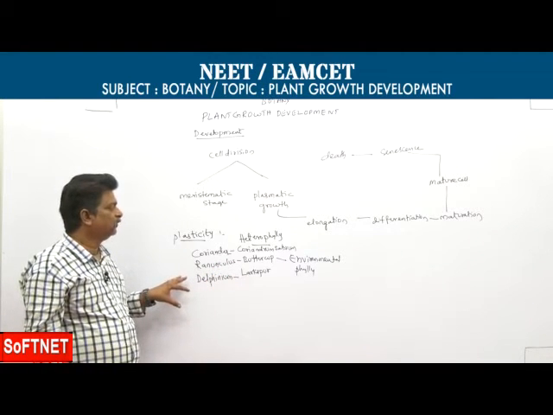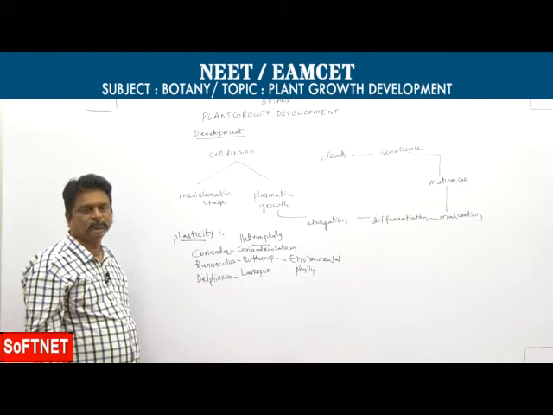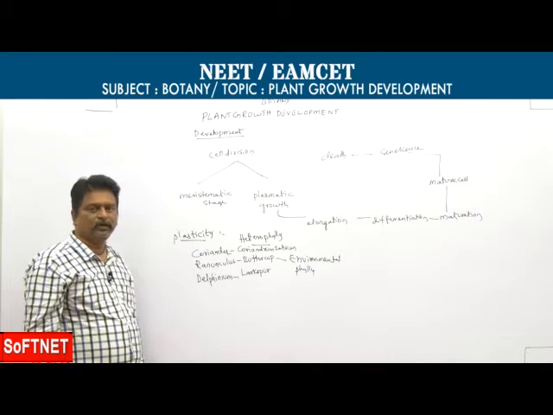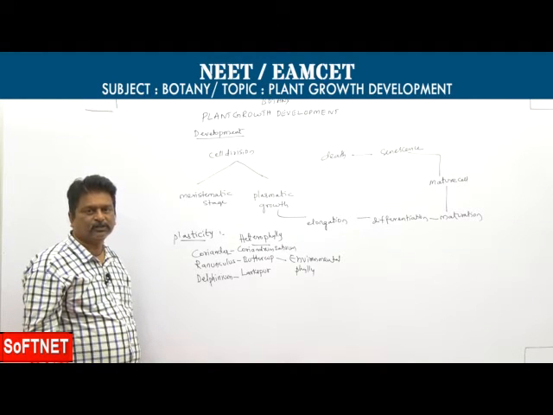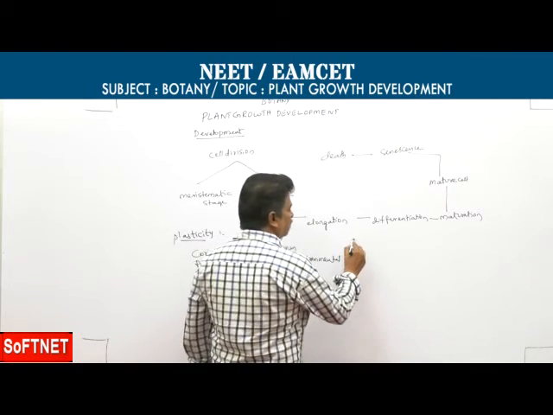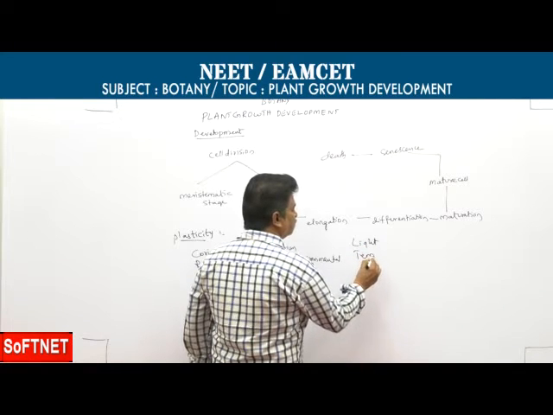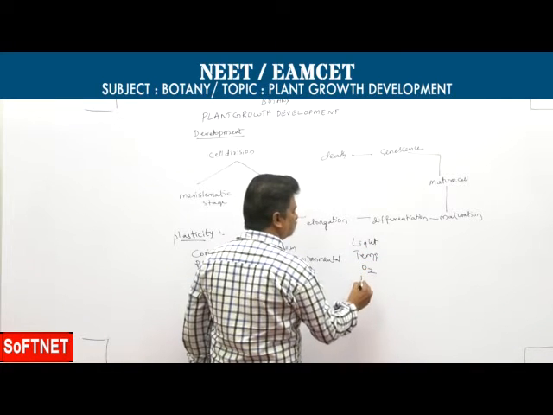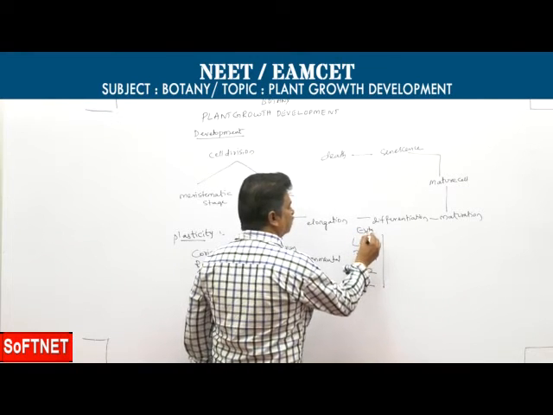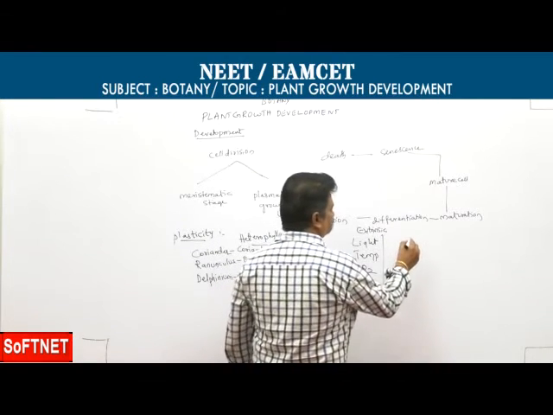Finally, growth and development require both external and internal factors. External factors include light, temperature, oxygen and water. These are called external or extrinsic factors.